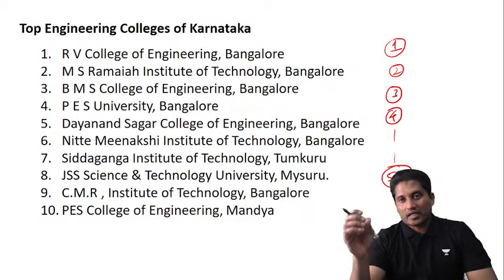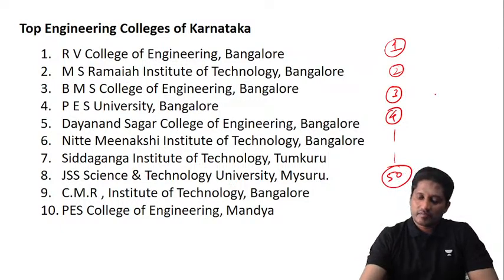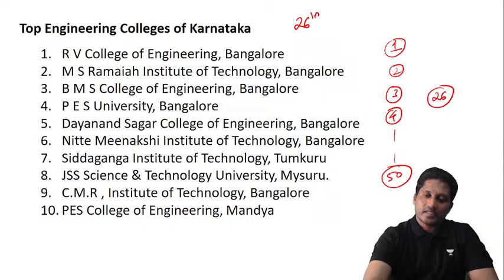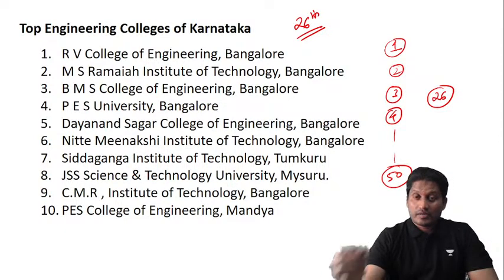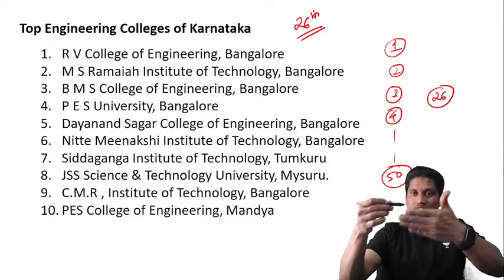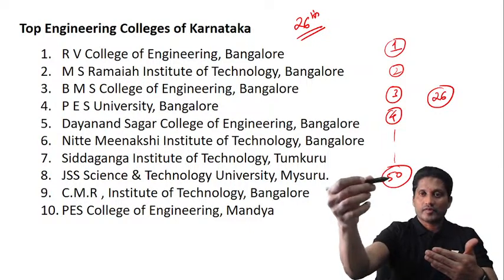Let's say in round one you get college number 26 in KCET, and you say I don't want this seat and I go for the next round, or I block this seat and go for the next round. What happens in the next round? The colleges from 26 to 50 will vanish, and you get all the colleges from 1 to 25.